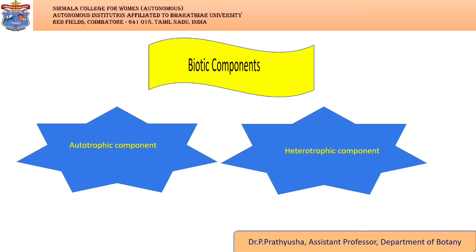The amount of these substances present at any given time in an ecosystem is defined as the standing state or standing quality.